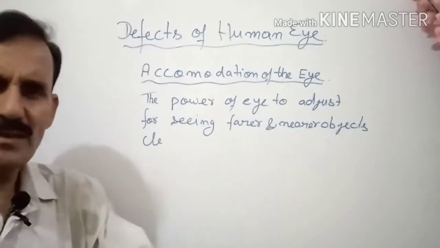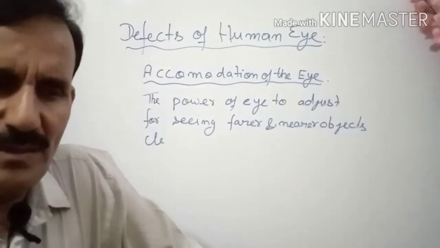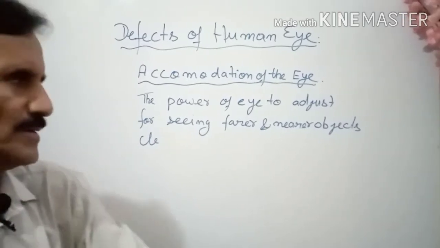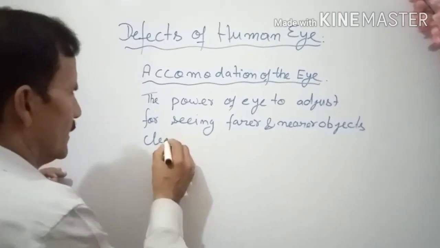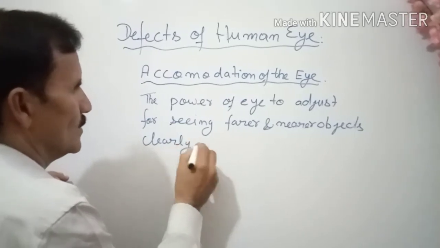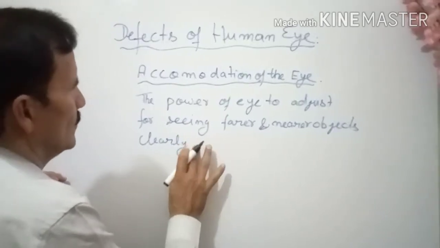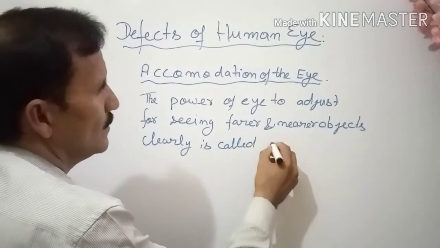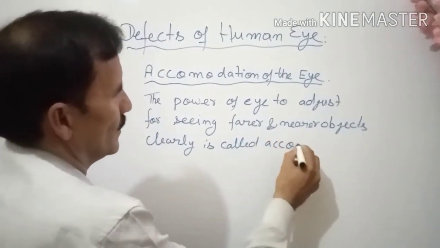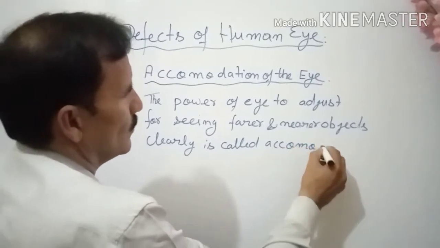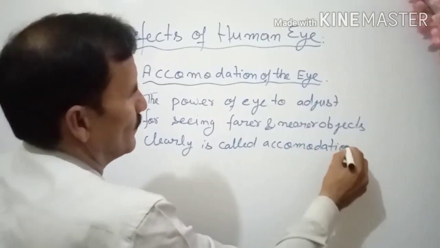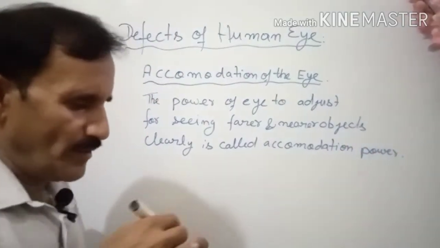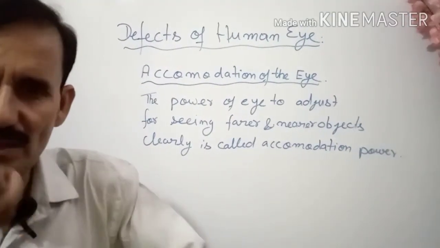When you see without adjusting your eyes, then you will not see clearly. A clear image will not be there. So this is called accommodation of the eye. Actually, it is the accommodation power of the eye. Okay. So this is the power by which you can adjust the eye lens.